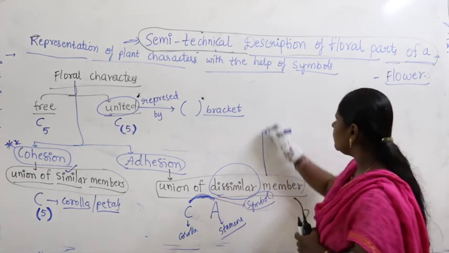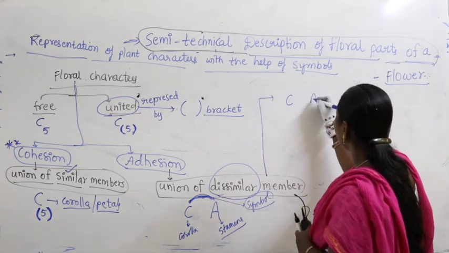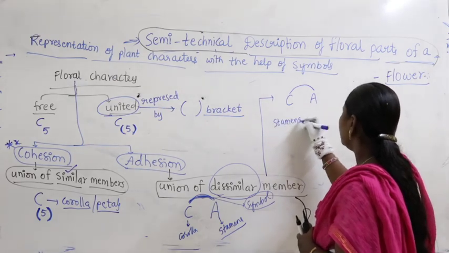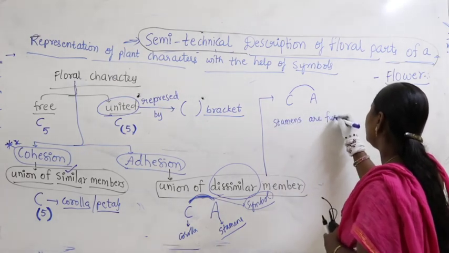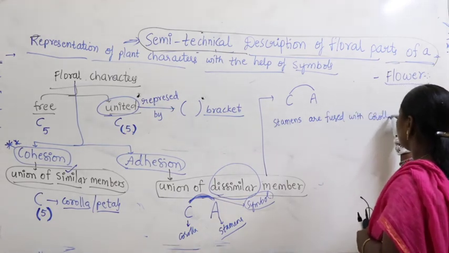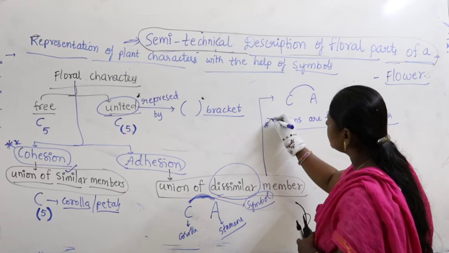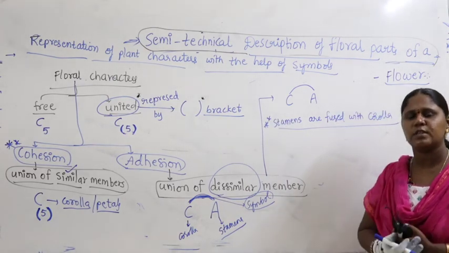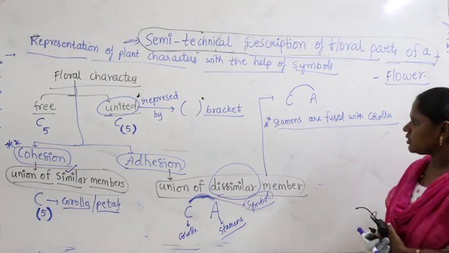What is this condition? Where do you find stamens fused with corolla, with petals? Guys, I told you, stamens, cohesion and adhesion, at the time of morphology we studied. What is that condition called?